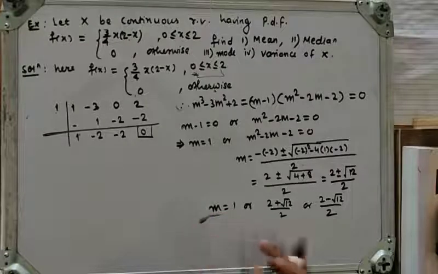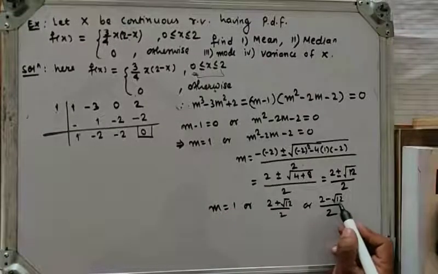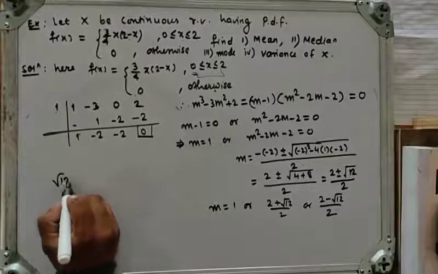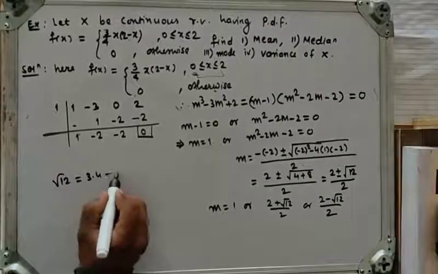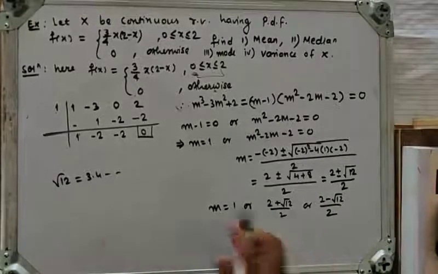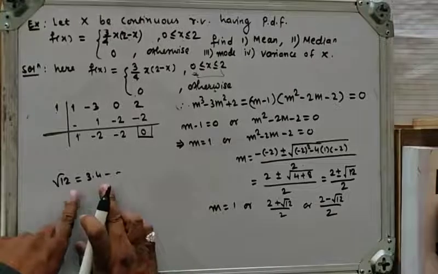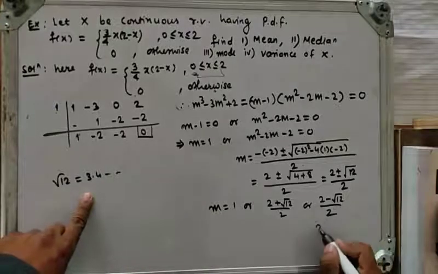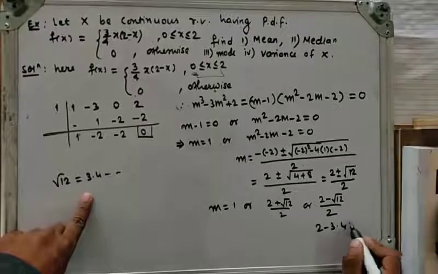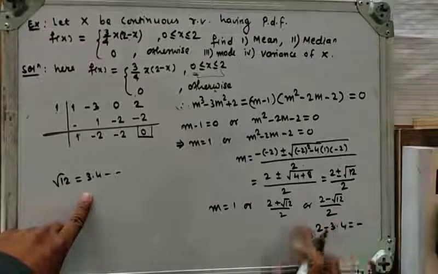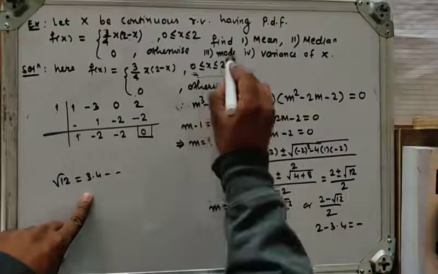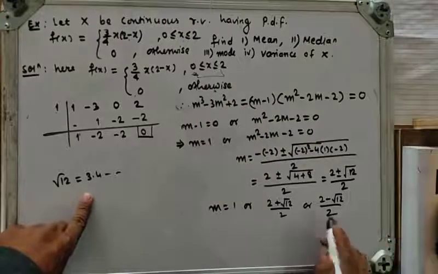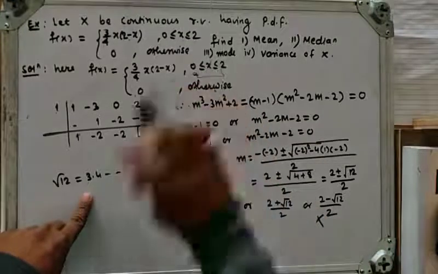So here 2 minus root 12. Root 12 has a value of something like 3.4. So 2 minus 3.4 will be a negative number, and a negative number does not lie in our interval. This means this root does not lie in the given interval.